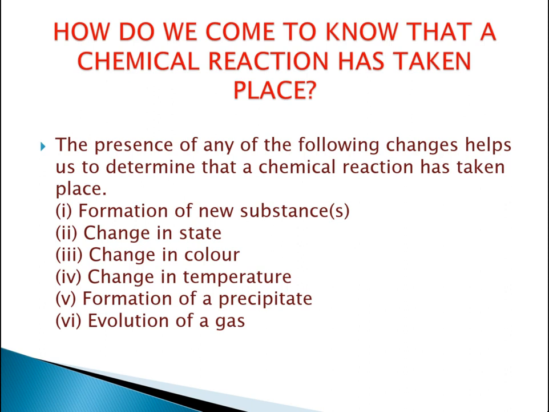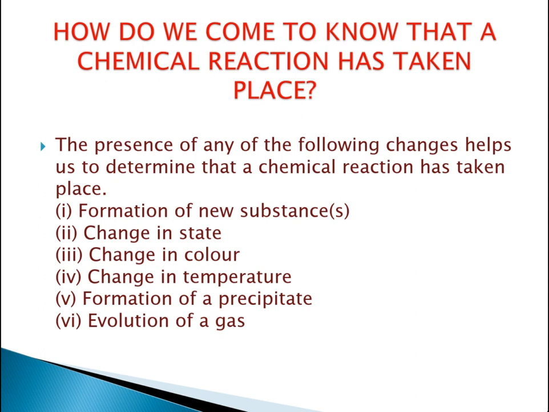Now change in temperature also occurs with the substance in these chemical reactions. Formation of a precipitate mostly occurs in the reactions which we carry out in the laboratories.